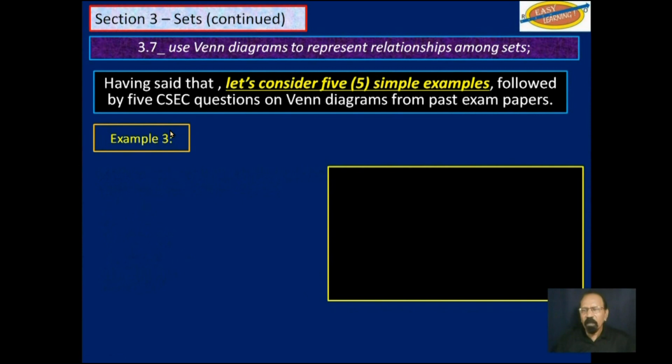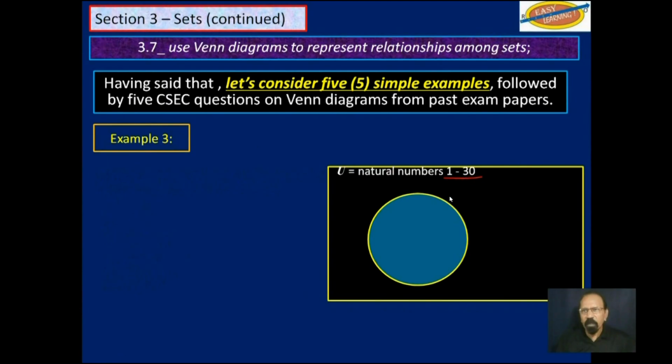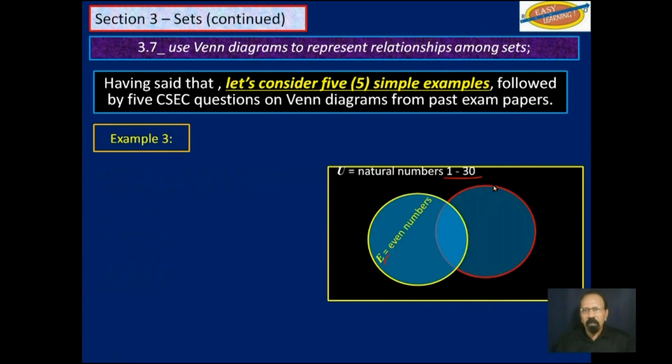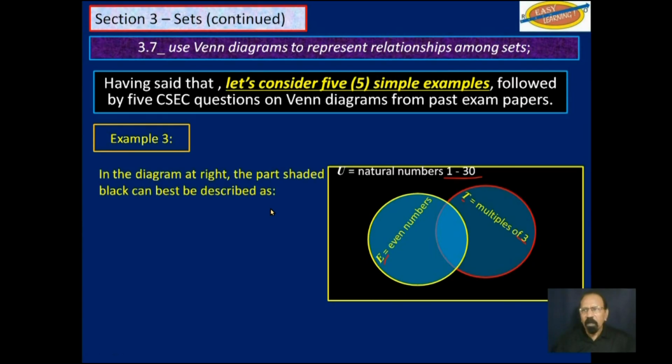Example 3, we have another universal set here that says natural numbers 1 to 30. We have one subset here that says even numbers, E, and another subset here that says T, multiples of 3. The question is, in the diagram at right, the part shaded black can best be described as... The part shaded black actually excludes everything from E and T. So as you can see, if we union E and T and take the complement, so let's look for that.